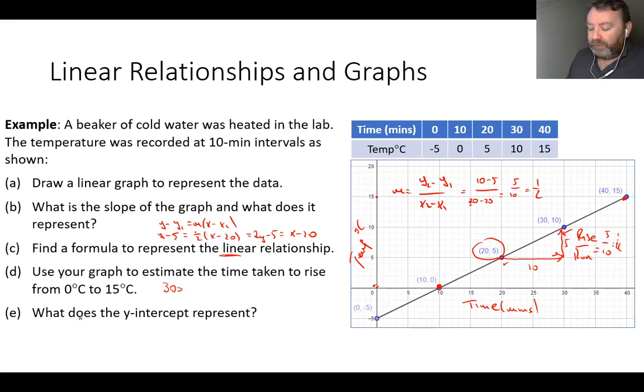Okay, what does the y-intercept represent? Well, let's just follow this line back until it hits the y-axis, and it hits the y-axis here. Okay, what does that represent? That represents -5 degrees at a time of 0. So this is -5 degrees Celsius at t equals 0.